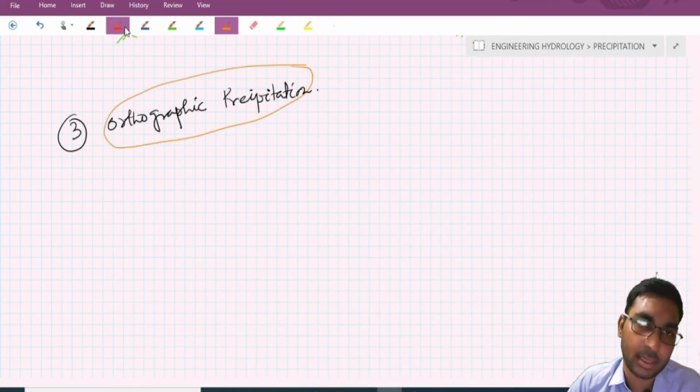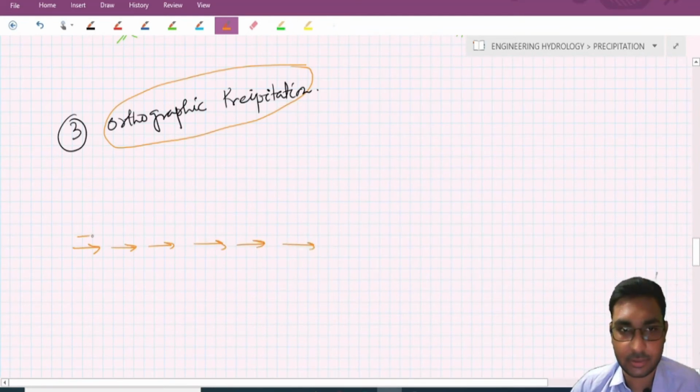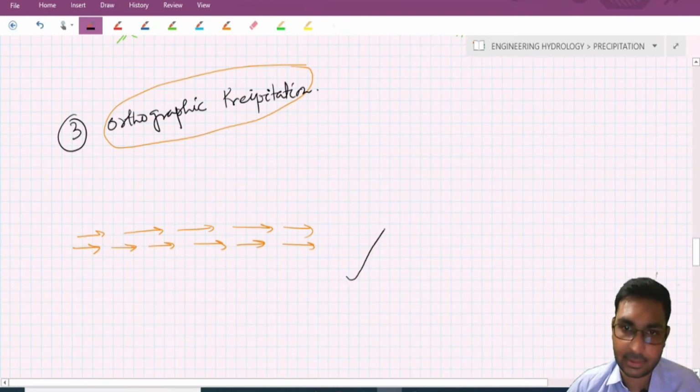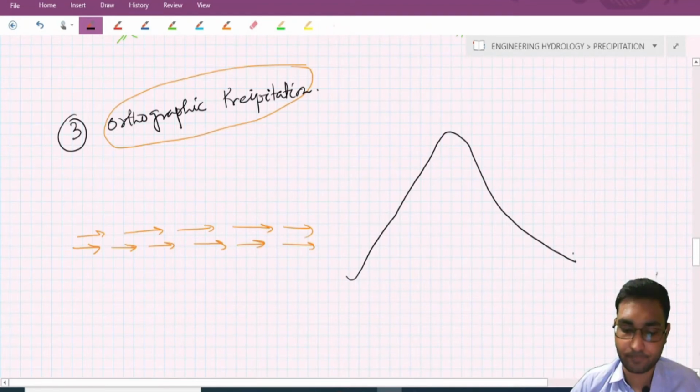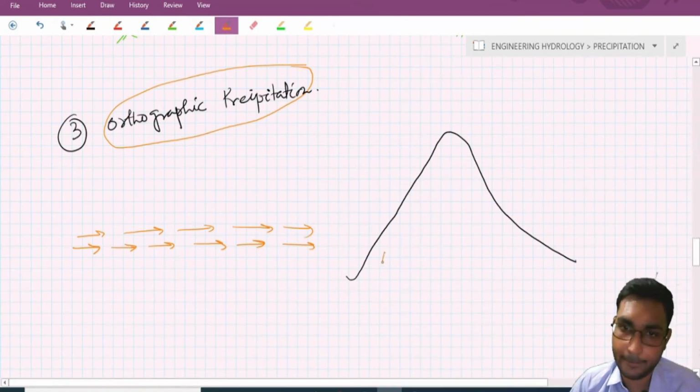Suppose air is moving horizontally from left to right. Now suddenly it gets a barrier, such as a mountain.